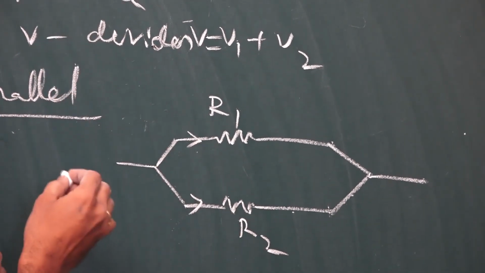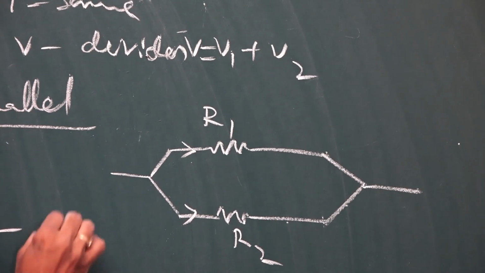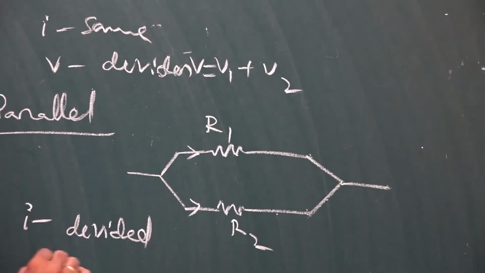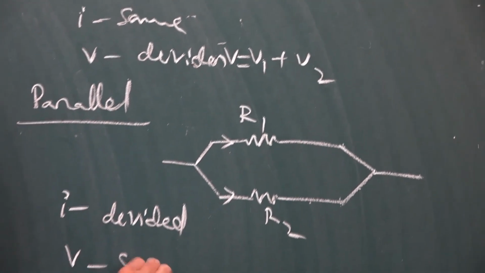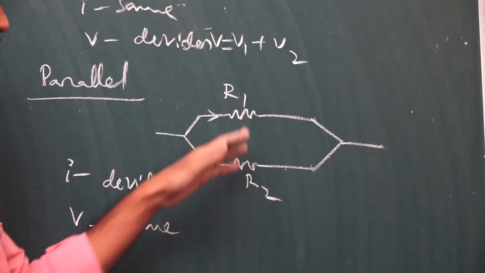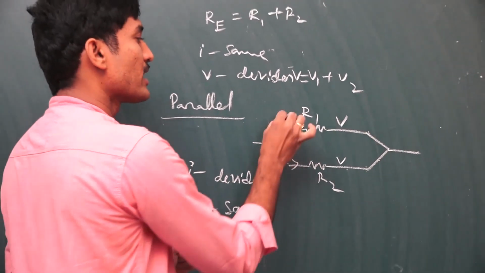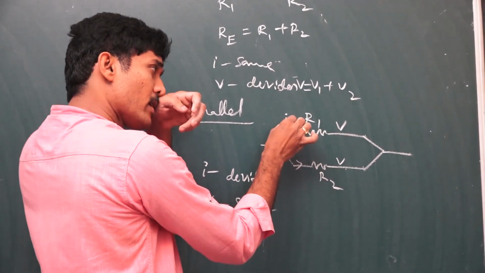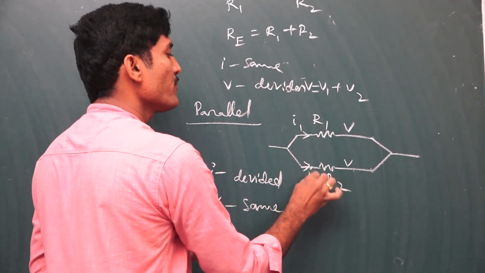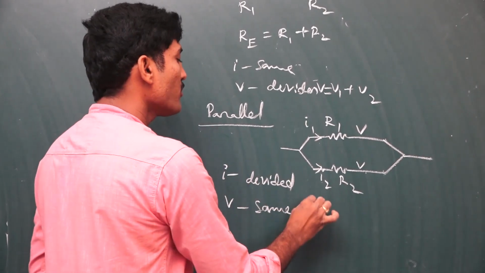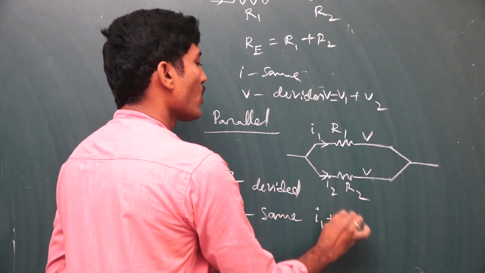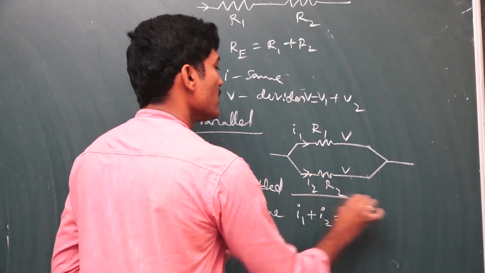Unlike the series, the current I is divided. But the voltage V is the same across the components and resistors. Here also the voltage V, here also the voltage V. But the current along the resistance R1 may be I1 and here this may be I2. Here I1 plus I2 gives you the total current in the circuit.